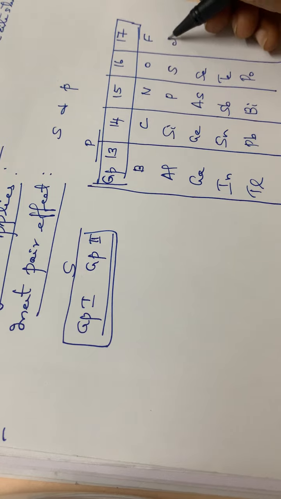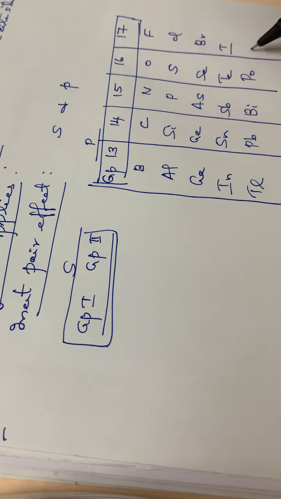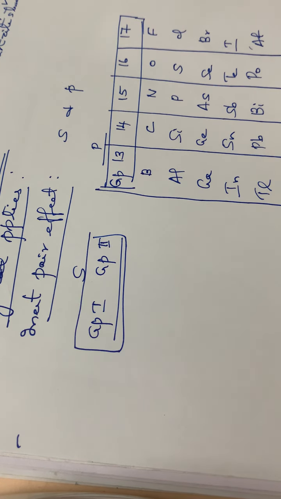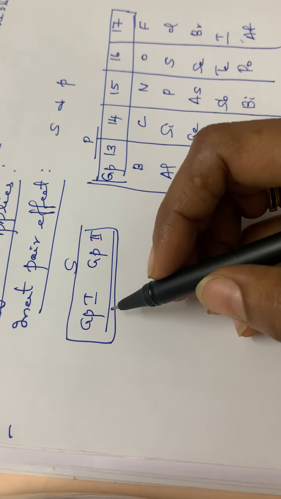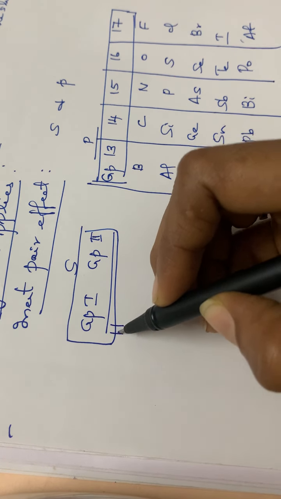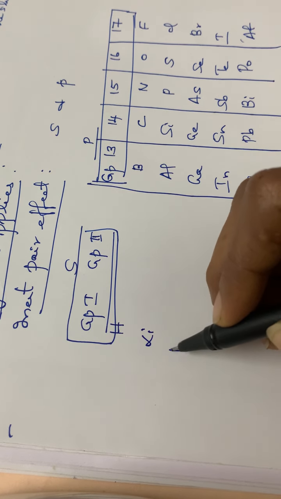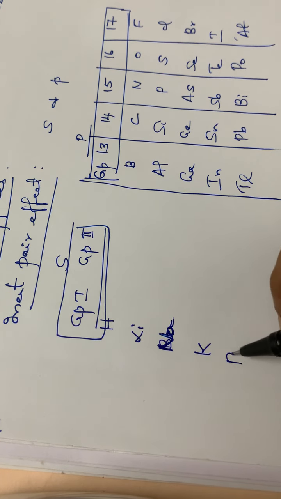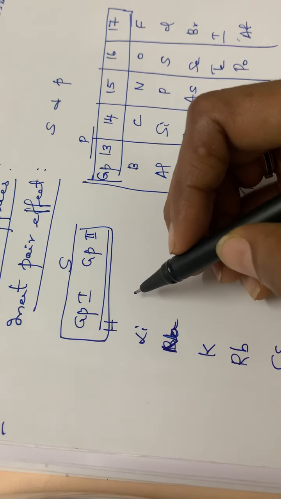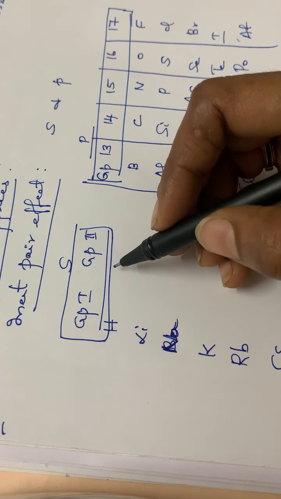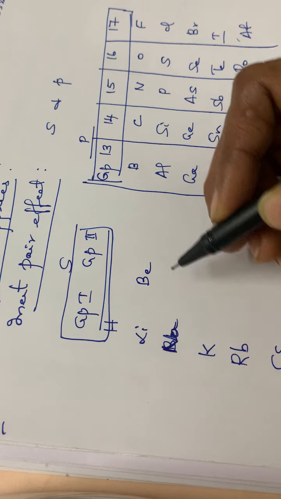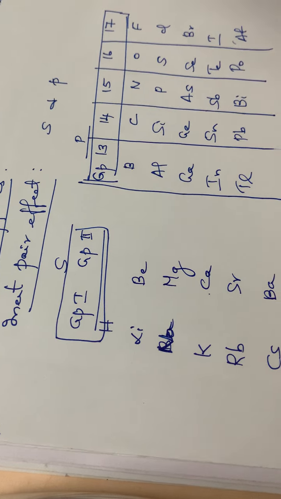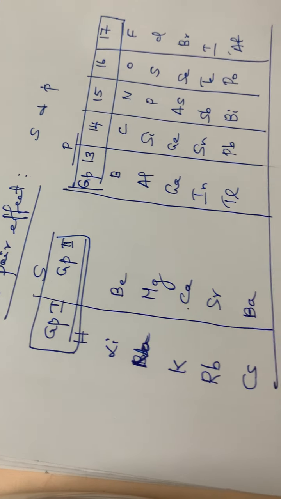Then group 17: fluorine, chlorine, bromine, iodine and astatine. Astatine you should not consider for the time being. Also, in the case of group 1, hydrogen is an exception. Then comes lithium, sodium, potassium, rubidium, cesium and francium. Francium we can avoid, it is a radioactive element. Then group 2: beryllium, magnesium, calcium, strontium, barium. So these are the elements coming under the s and p blocks, right?